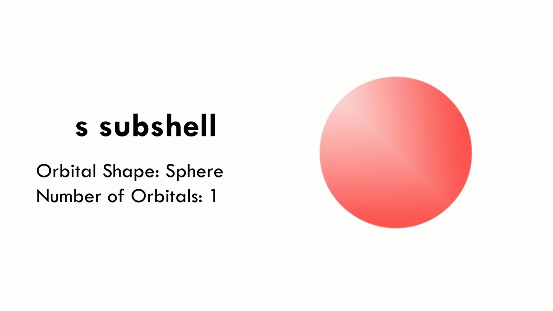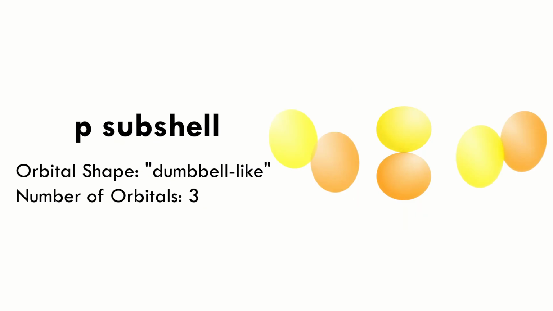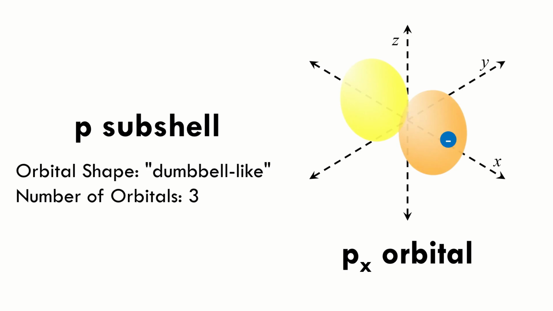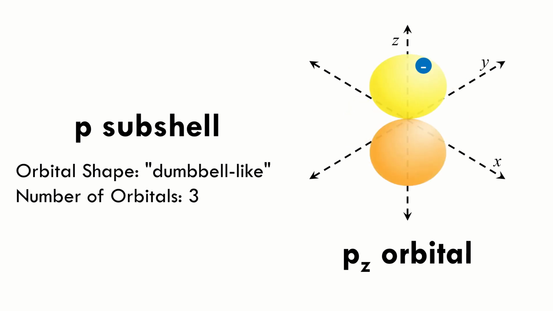The S subshell orbital is shaped like a sphere or like a ball. Unlike the other subshells, there is only one orbital in the S subshell, no other family members. The orbitals in P subshells are said to look like dumbbells because of the two lobes that each of them have. There are three orbitals in a P subshell: px, which lies along the x-axis, py, which lies along the y-axis, and pz, which lies along the z-axis.